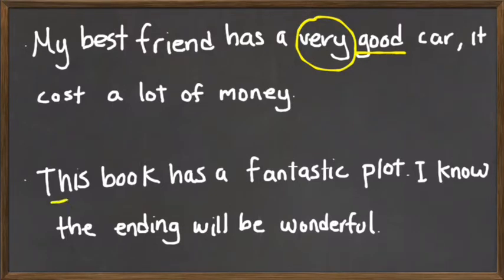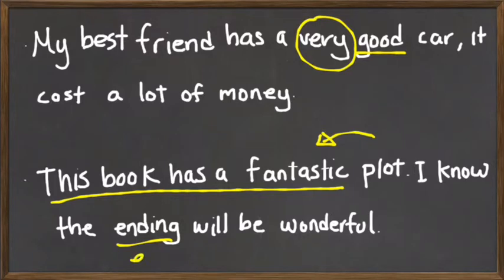So in the first part, this book has a fantastic plot. Remember that the adjective goes before the noun, plot. And also, we say that it's fantastic. And the prediction is that the ending will be wonderful, which means a very good thing. It will be amazing. It will be fantastic too. We can also repeat fantastic.